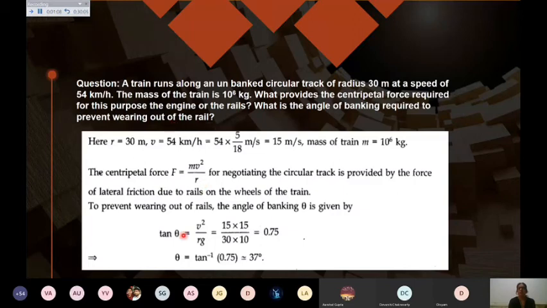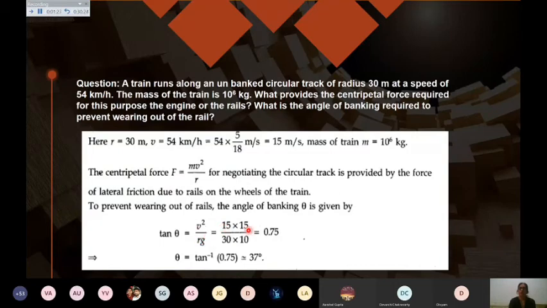So for that you will be using this formula, tan theta equals v square upon rg. Speed you will convert from kilometer per hour to meter per second. Mass of the train, radius is given. You have to simply put the values for speed, which is coming 15 meter per second.